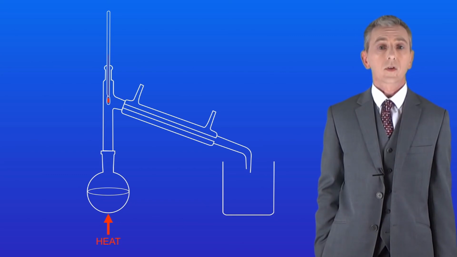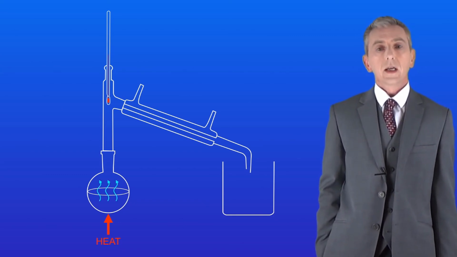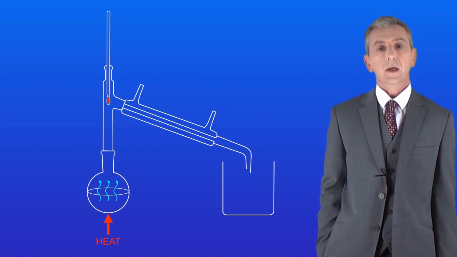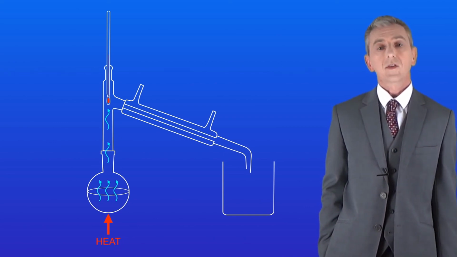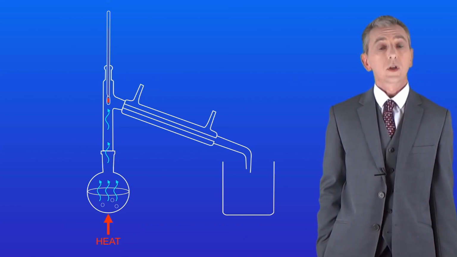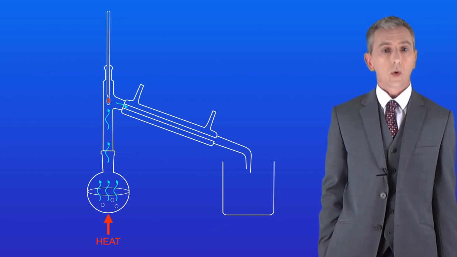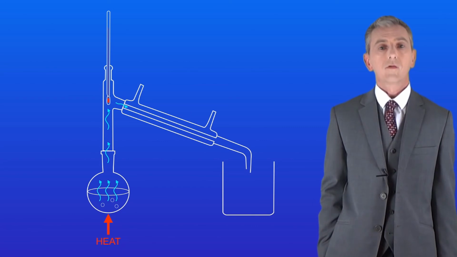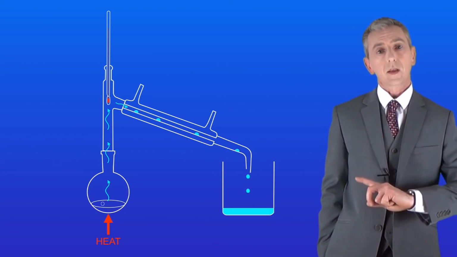We start by heating our solution, for example by using a Bunsen burner. As we heat the liquid, it starts to evaporate, turning into a vapour. This vapour now rises up the glass tube, like this. The thermometer shows us that the temperature is rising, but actually with simple distillation we usually just boil the liquid. The vapour now passes into the condenser. Remember that the condenser is kept cold, because we're circulating cold water around it. This means that the vapour now condenses, turning back into a liquid as it passes through the condenser, like this.